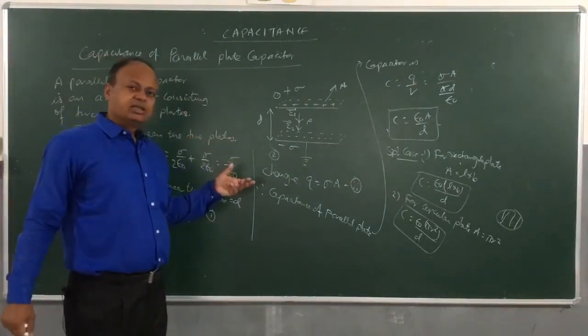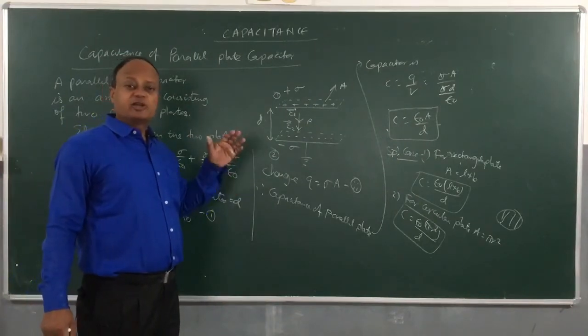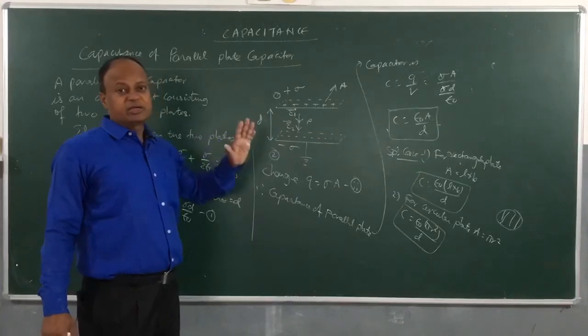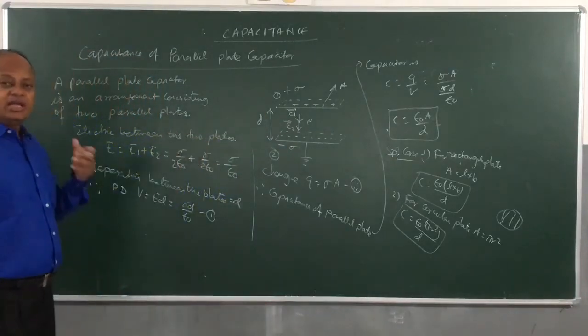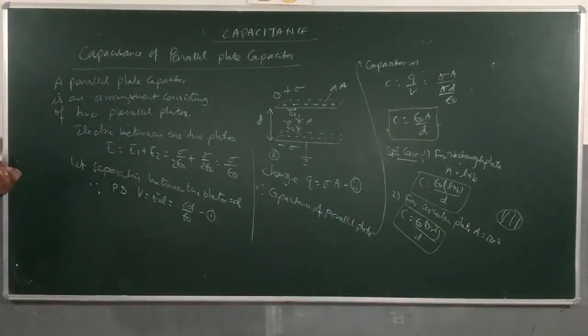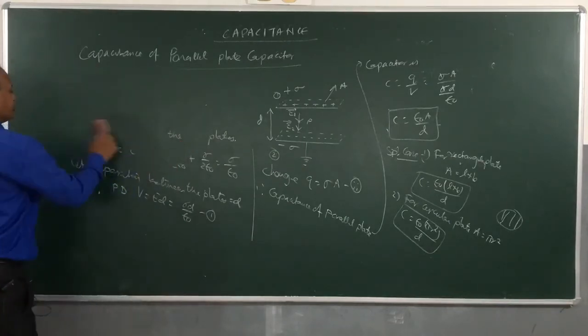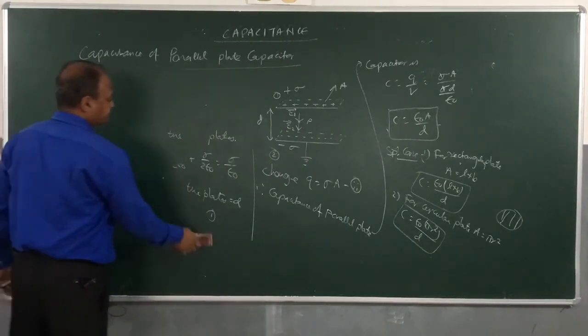Normally, in a parallel plate capacitor, if the medium is not mentioned, then we will assume that the medium between the two plates is air. That is to be kept in mind. It is also called an air core capacitor. Which capacitor? Air core capacitor. So, we saw the capacitance of a parallel plate when the medium between the two plates is air.